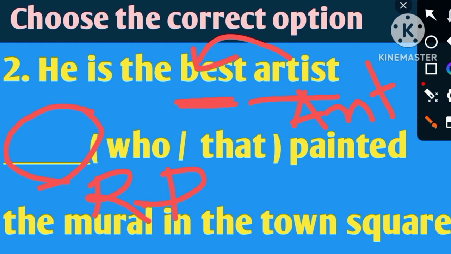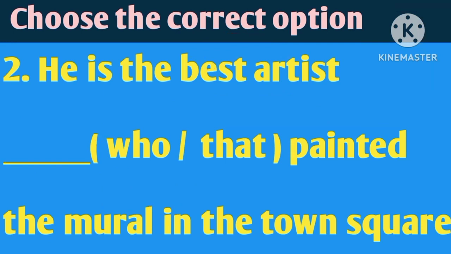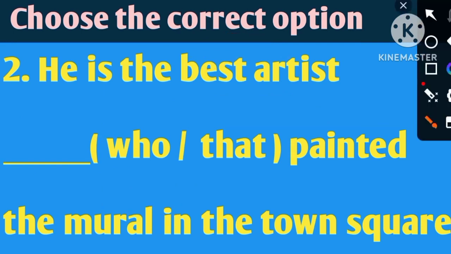Friends, some words are very important and you have to remember them. Some of the words like no, nothing, some, any, anything, only, none.